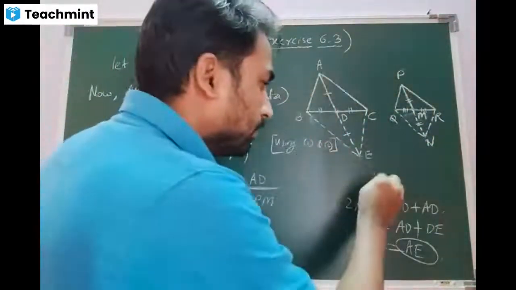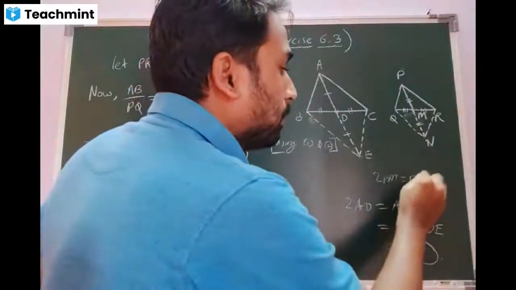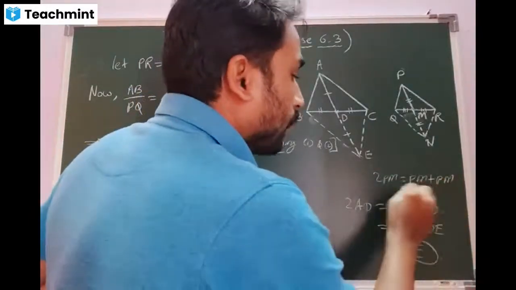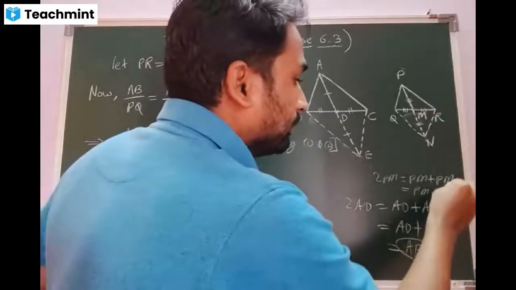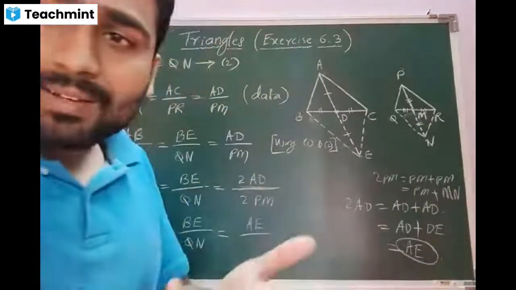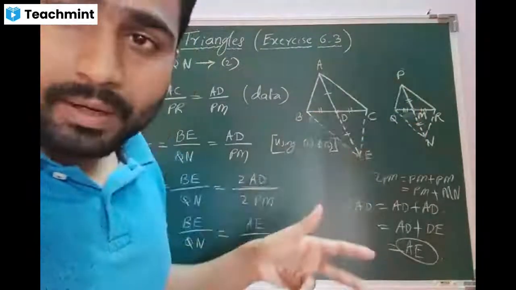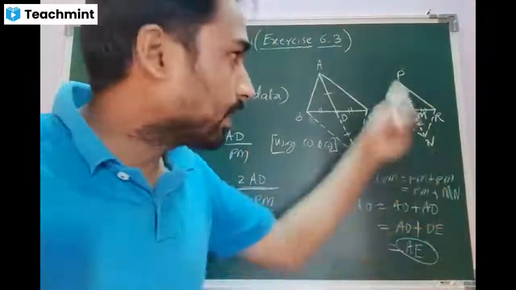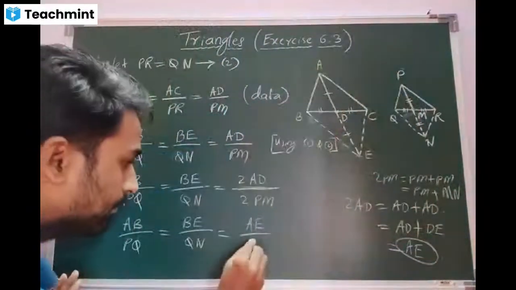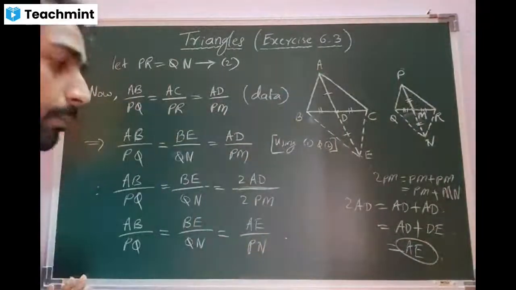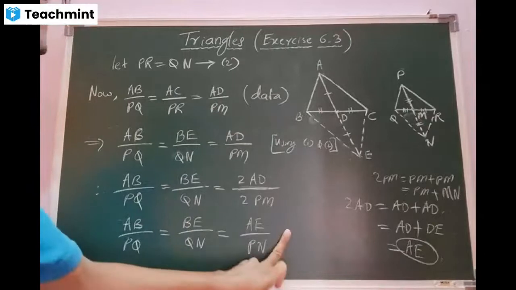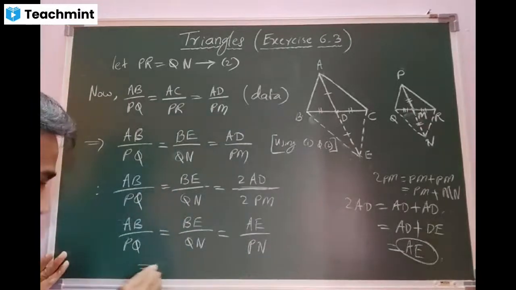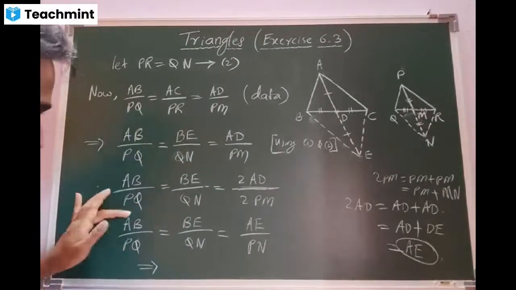The same thing you have to observe here. 2PM can be written as PM plus PM. Now 1PM written as it is. The other PM replaced with MN. Because of our construction, this part is equal to this part. Then finally, if you add both, beta, what you are going to get? PM, sir. You understood better what I have done? Yes, sir.